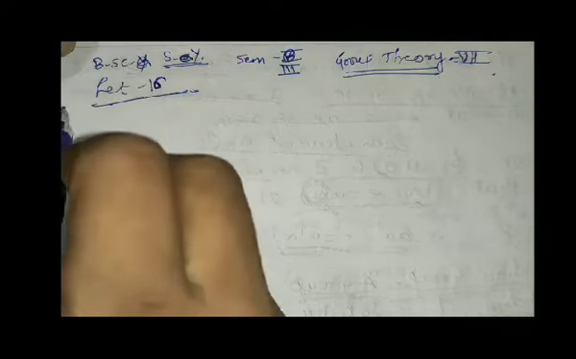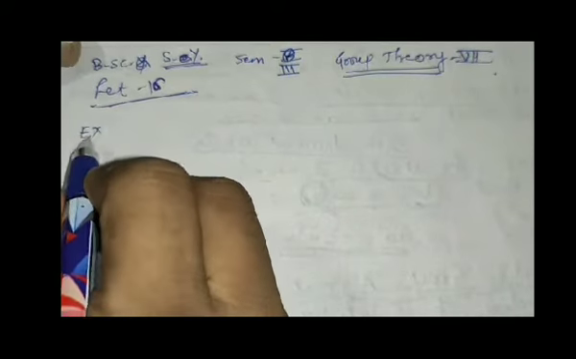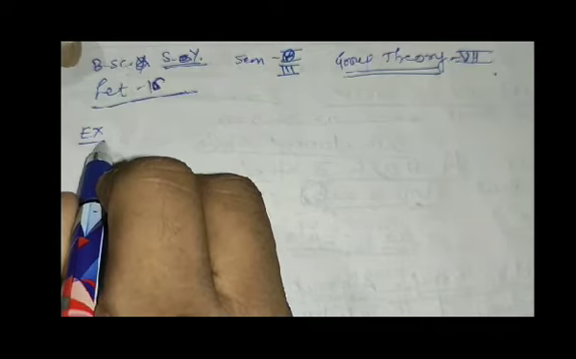So in the previous lecture, we have discussed examples of group theory. I think we discussed two examples there. Now we are going to study some more examples. So see here, now we discuss an example.